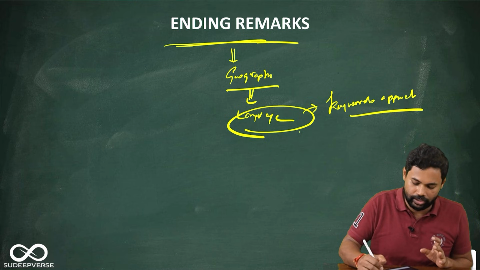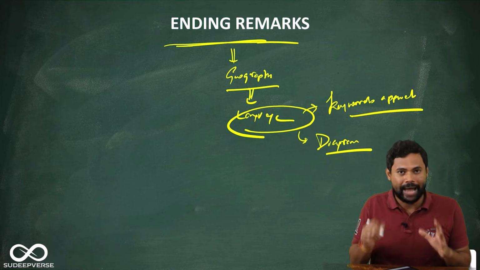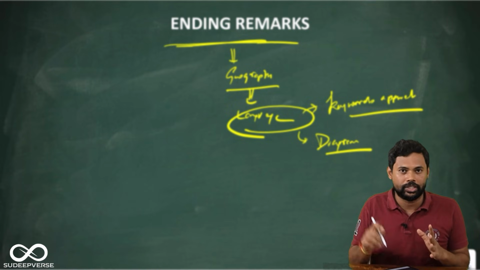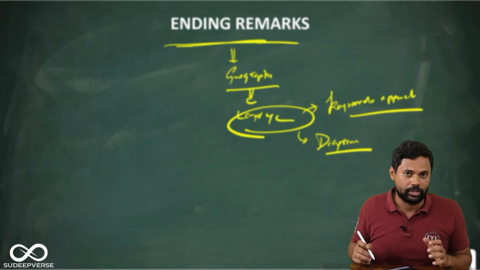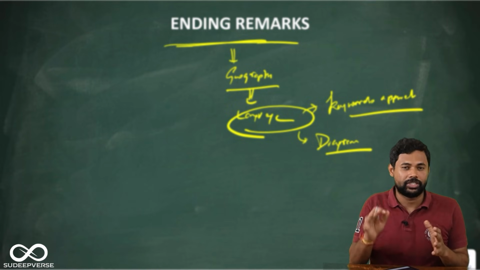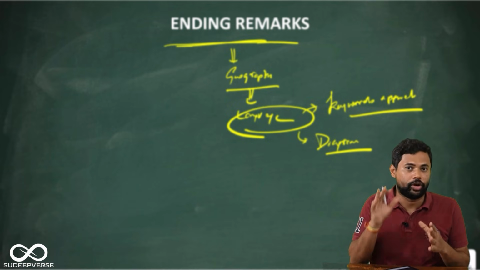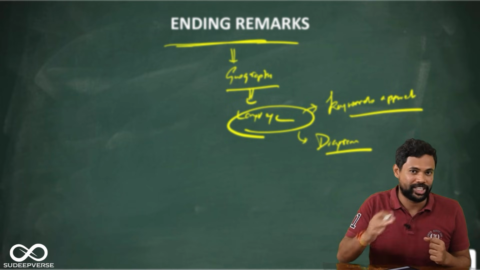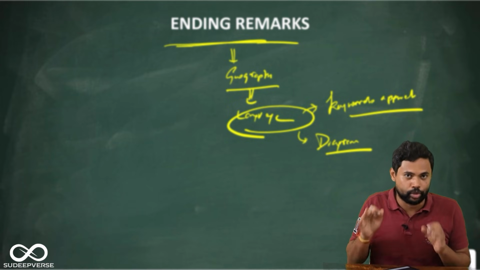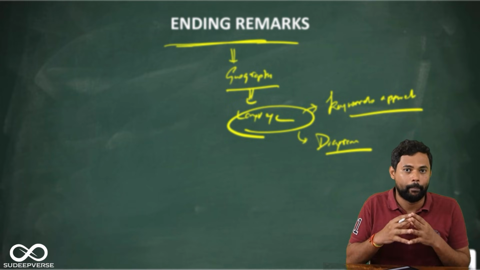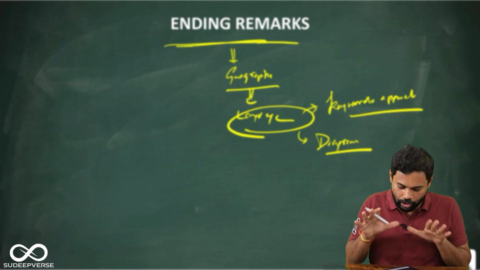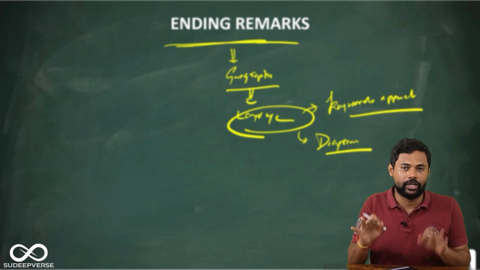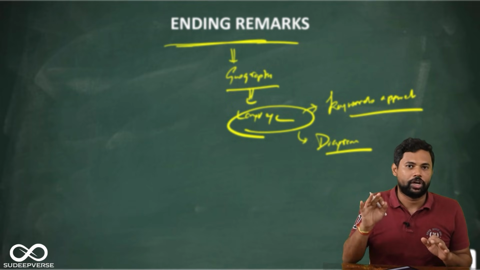And the next important thing is diagrams. You have to add a lot of diagrams. It can be maps, it can be illustrations, whatever it is. Make sure that you draw diagrams in geography answers. Now, this is not an understatement. This I cannot emphasize enough. Please draw diagrams, because the essence of geography is the spatial distribution of phenomena. So the spatial distribution of phenomena can always be illustrated through diagrams, and hence you should always bring the map of the world or the map of India to show the spatial distribution of phenomena. So these are the two things that are very, very critical for scoring really good marks in geography in GS1 of UPSC Mains.